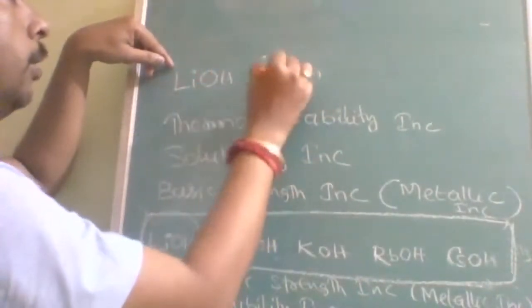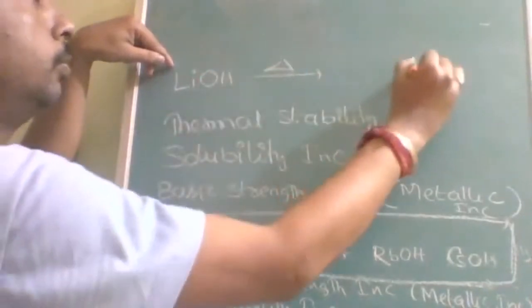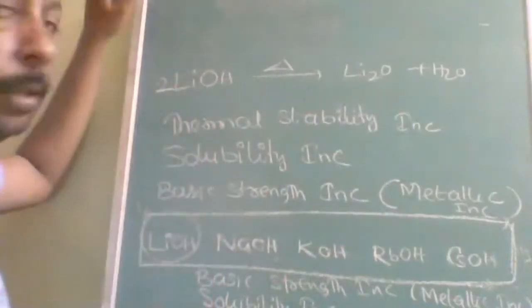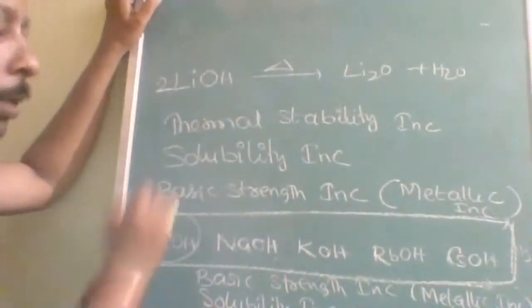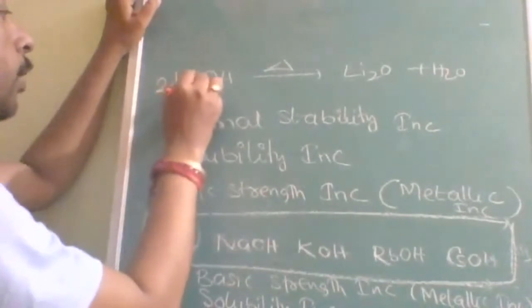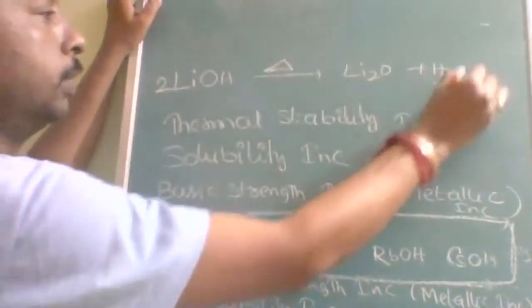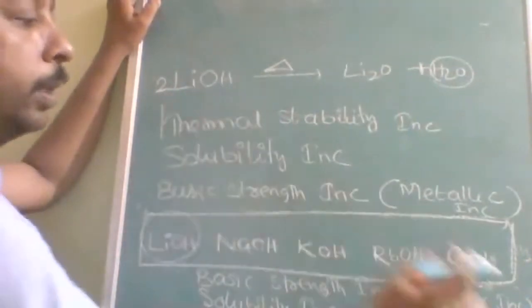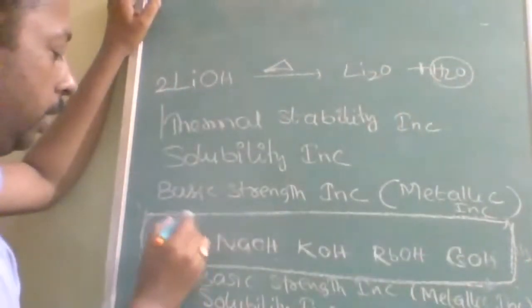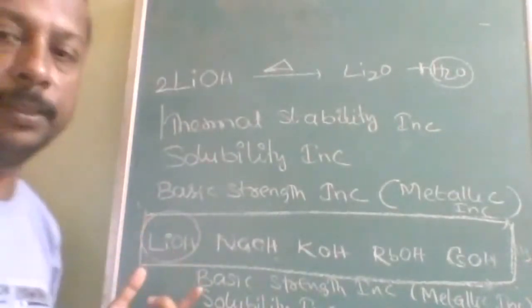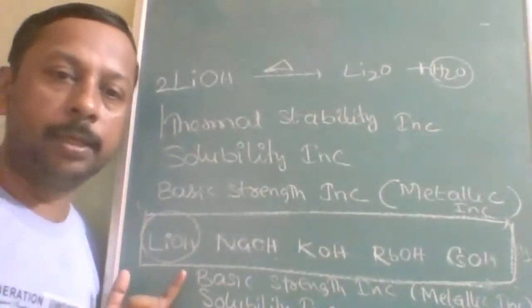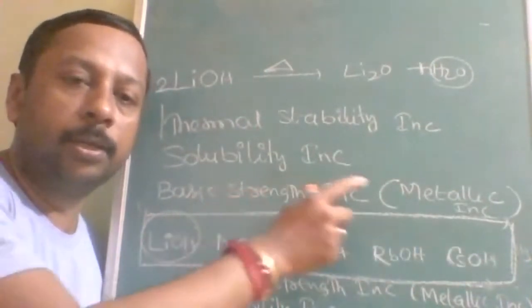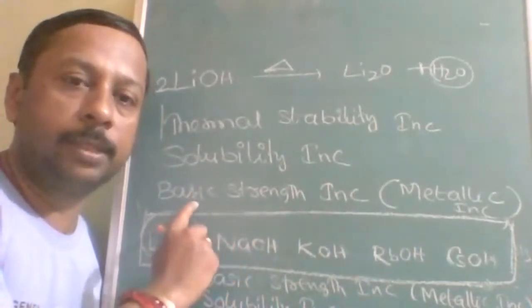Only lithium hydroxide on heating loses a water molecule to form lithium oxide. This is the balanced chemical equation: 2 moles of lithium hydroxide on heating lose a water molecule and form lithium oxide. The others will not lose it, only lithium loses the water molecule. That means it is unstable to heat, while these others are stable. Understood?